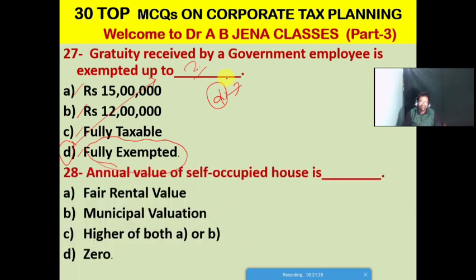So next MCQ. The annual value of self-occupied house is which type of value? A. It is the fair rental value. B. It is the municipal valuation. C. It is the higher of both A and B. D. It is the 0. Friends, D is the right option for this MCQ.